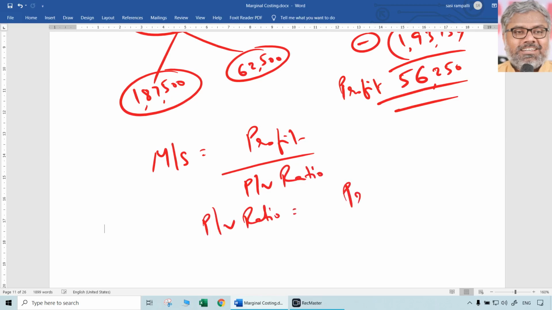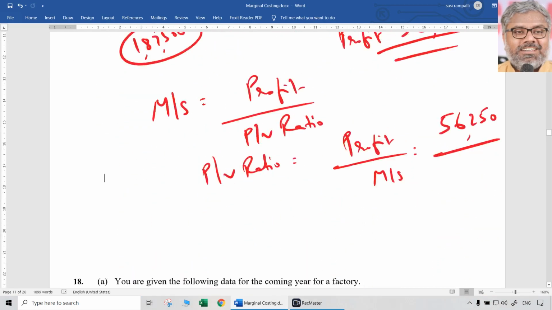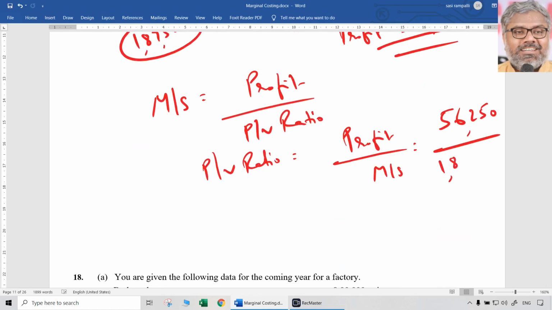Nothing but profit by margin of safety. Just cross multiply and substitute. Profit we know, 56,250, divided by margin of safety, which is given already, 187,500 rupees. Of course, multiply with 100. 56,250 divided by 187,500 into 100.